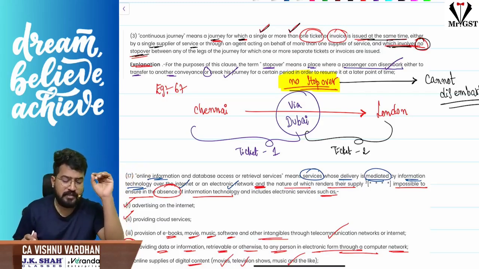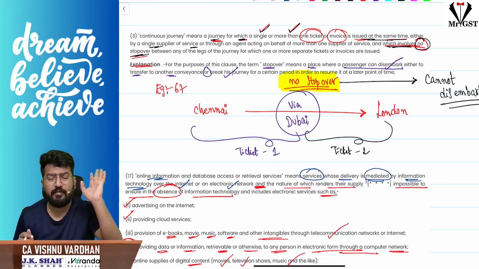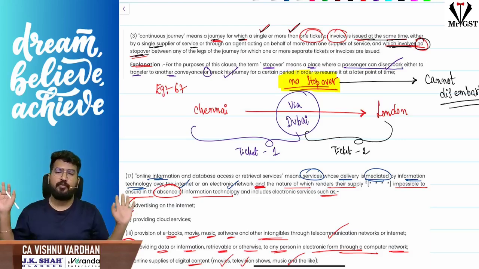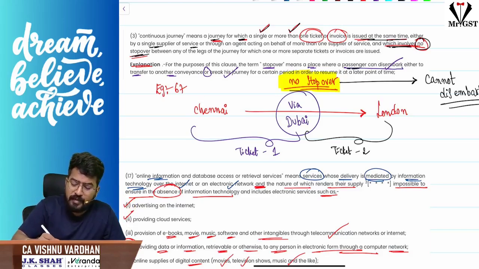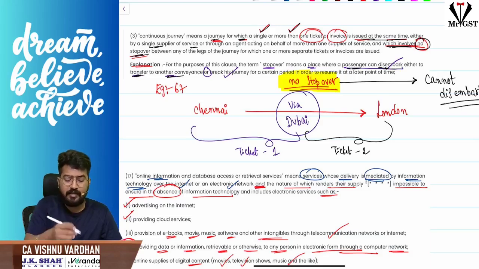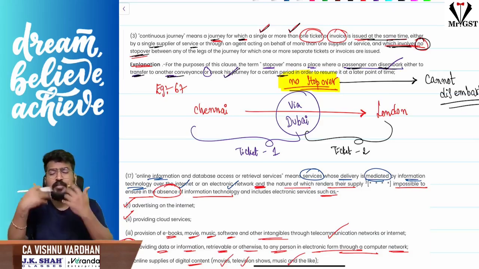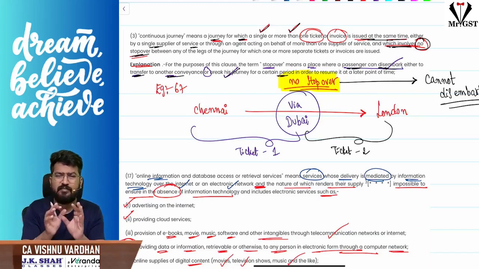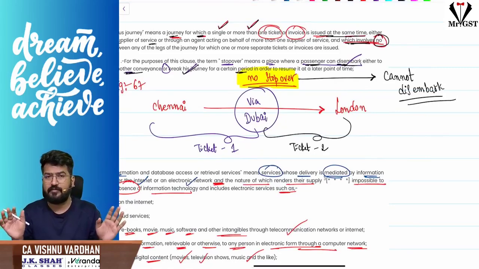That means you are traveling from one place to another on the same ticket or on different tickets, maybe the same supplier or different suppliers, but issued at the same time, and the journey should not have a stopover. What do you mean by stopover? Stopover means where the passenger can disembark for transferring to another conveyance or breaks his journey for a certain period in order to resume it at a later point of time. In simple terms, no stopover means you should not disembark from the conveyance.